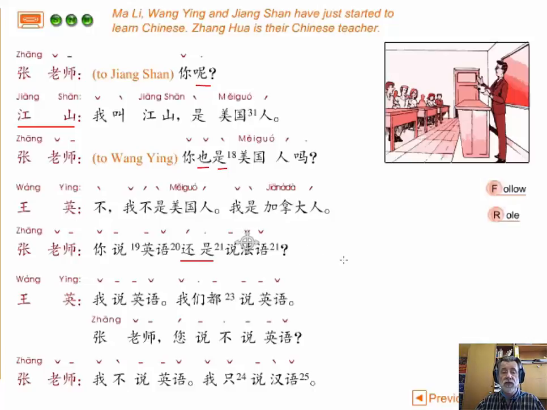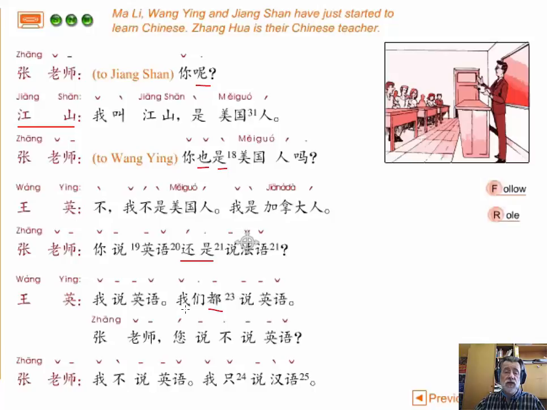So you speak English or speak French. Wang Ying then replies, 我说英语，我们都说英语。 So here you notice that Wang Ying has now added in 都 before the verb 说.